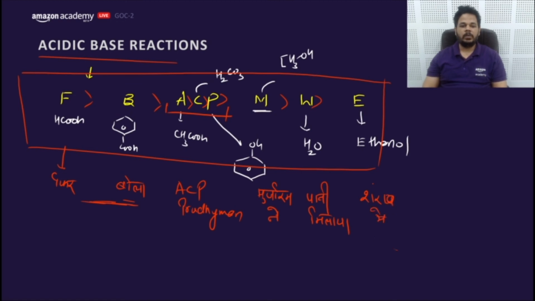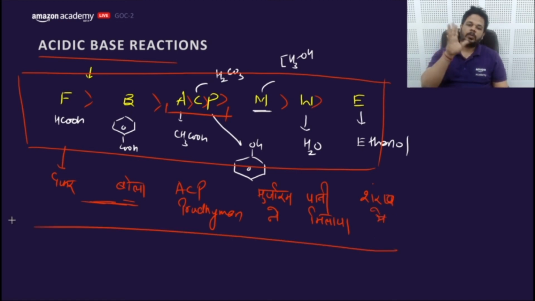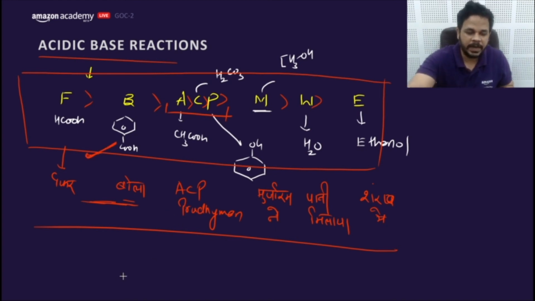This is the best way to learn. फिर बोला ACP प्रद्युमन, मुजरिम ने पानी मिलाया है शराब में. So this is the way to learn, my dear friends. So if you learn this trick, you can answer the feasibility reaction questions easily. Let's have an example.